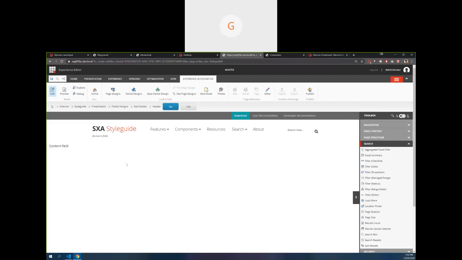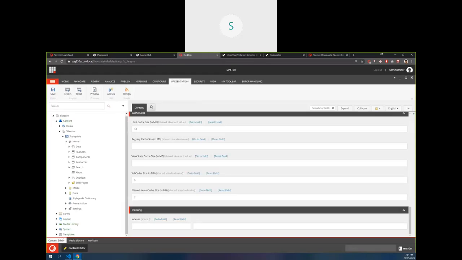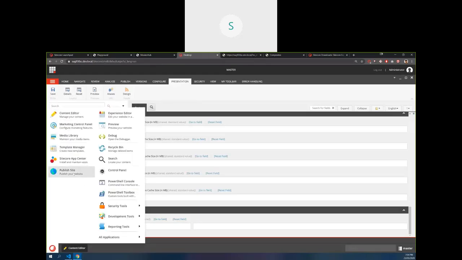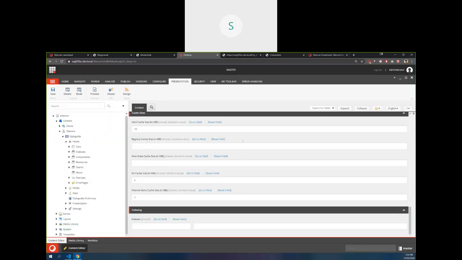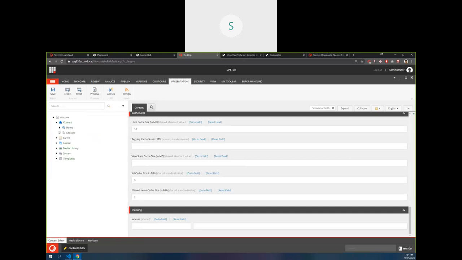Any other questions? Yeah, hi, Suma this side. I have a question. When I install SXA, we get the structure on the master database only, right? But how can we transfer this data to web? I mean, you can just publish, right? But we are not able to publish the site structure, the tenant, directly. You will be able to.